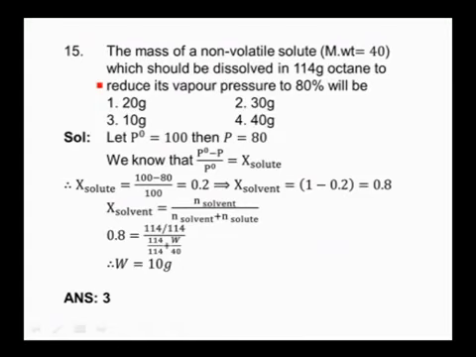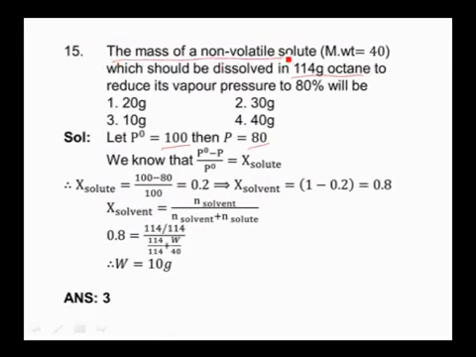Next one, the mass of a non-volatile solute which should be dissolved in 114 grams of octane to reduce its vapor pressure to 80% will be? So vapor pressure is reduced to 80%. Let the initial pressure be 100 because a percentage is given, and the final pressure is 80, and the mass of octane given here is 114 grams, and we have to calculate the mass of non-volatile solute.